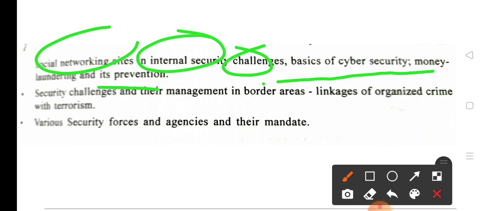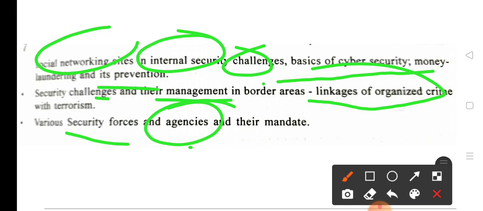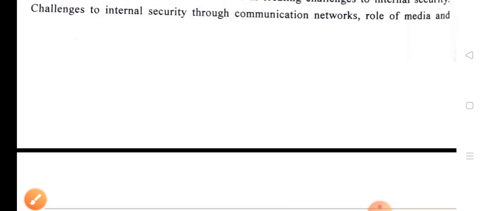So let us talk about security challenges and their management in border areas, linkages of organized crime with terrorism. What is the role played by terrorism in the degradation of any country? It is most important to know. Then various security forces and agencies and their mandate. So guys, here your GS paper 3 syllabus is complete. Please mug up all these things related to the GS paper 3 syllabus.